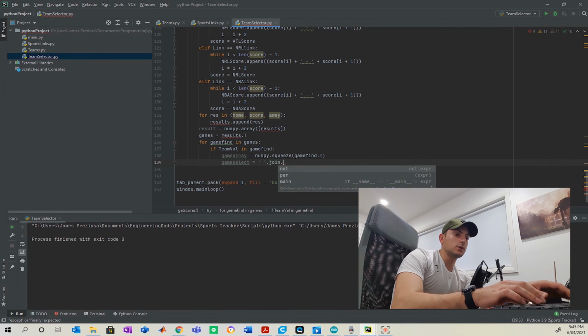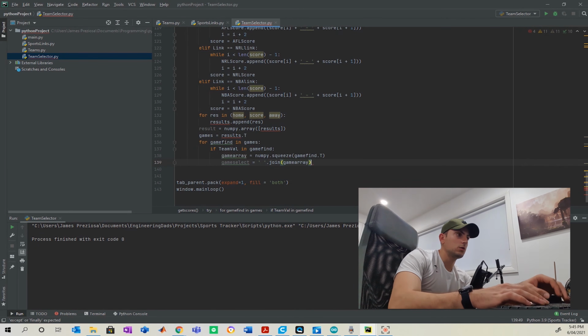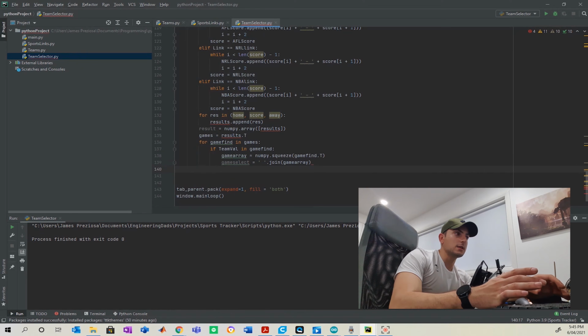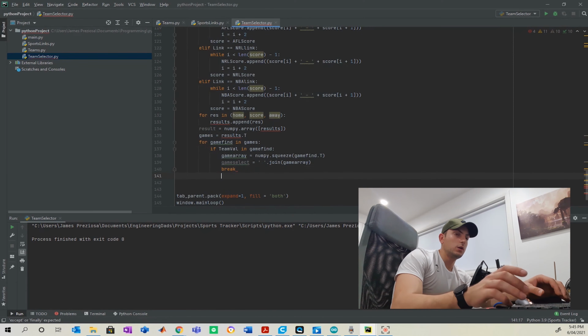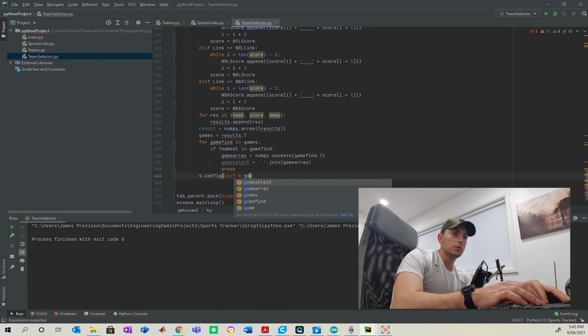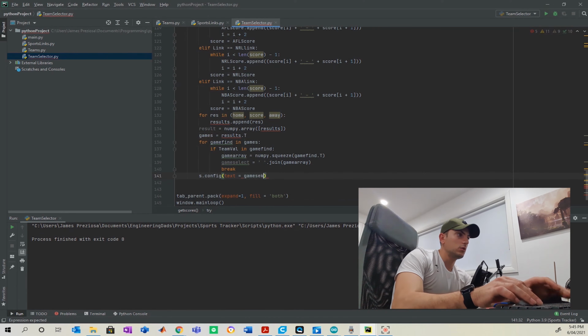And then join those two together. And if it successfully finds it, we're going to break out of that loop because we've got what we want. And now we're going to use our S variable that we talked about earlier, which will feed back into the GUI app, where the text equals game select.